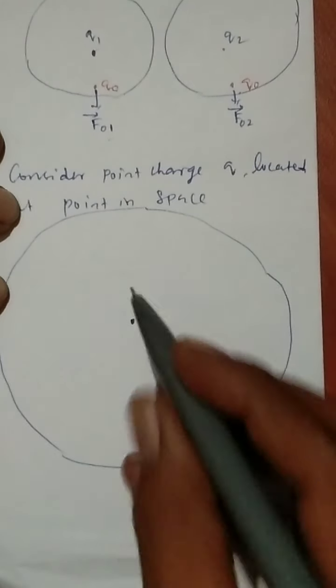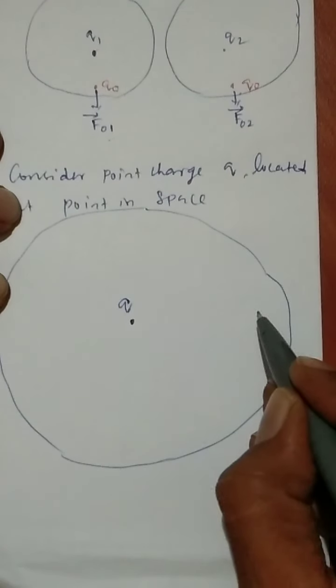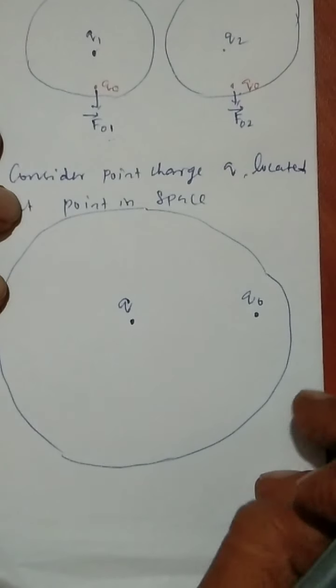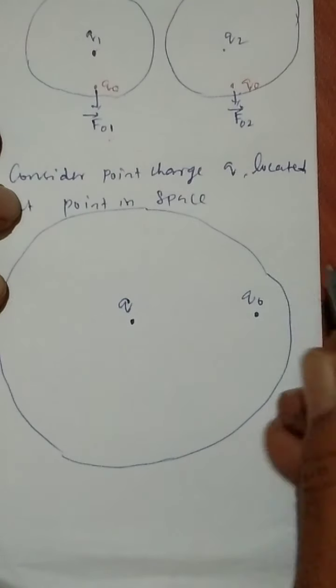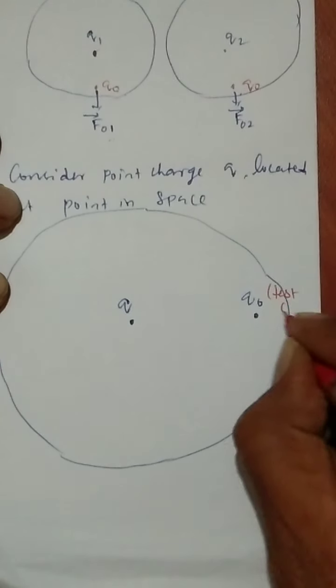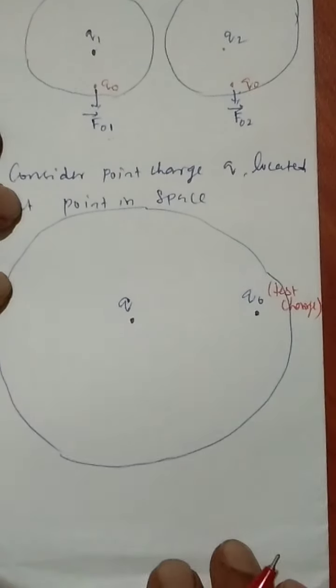So when I am bringing another charge Q0 inside this field, this Q0 is called the test charge.